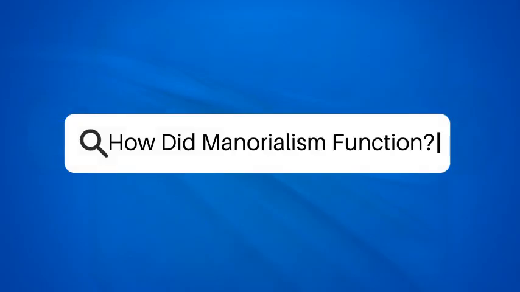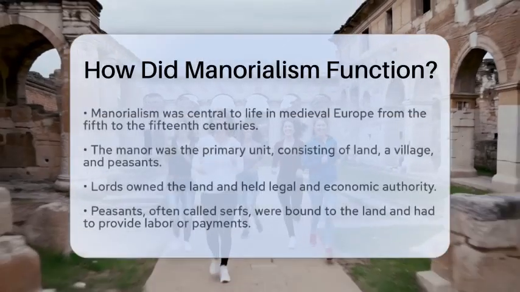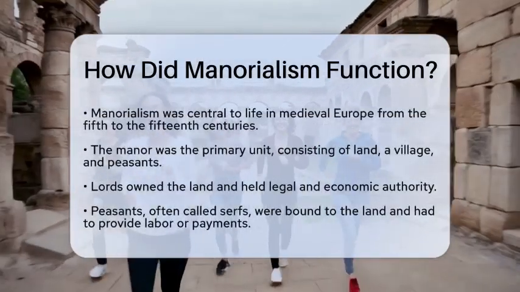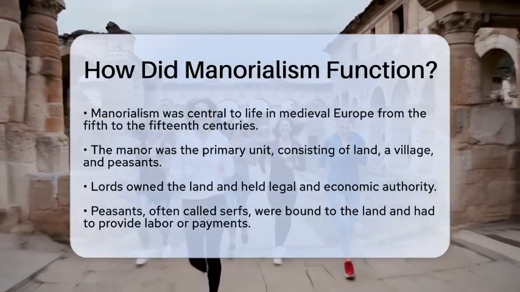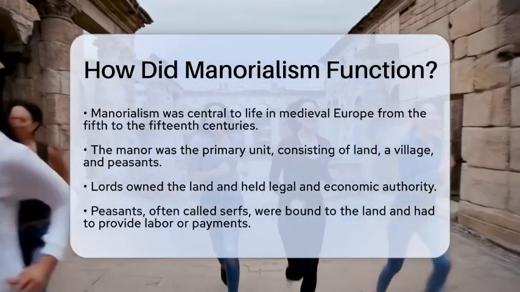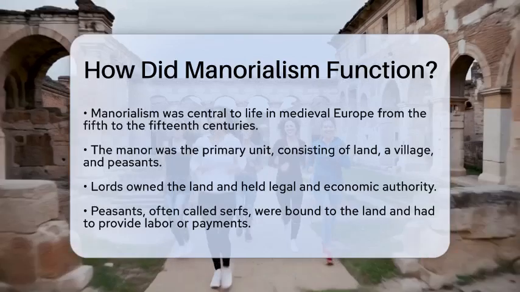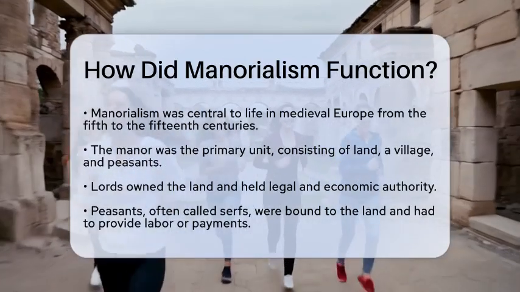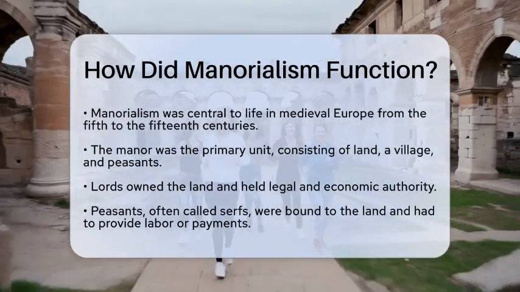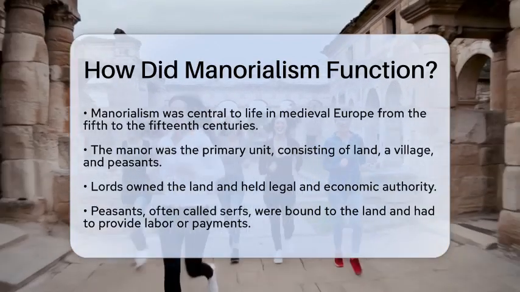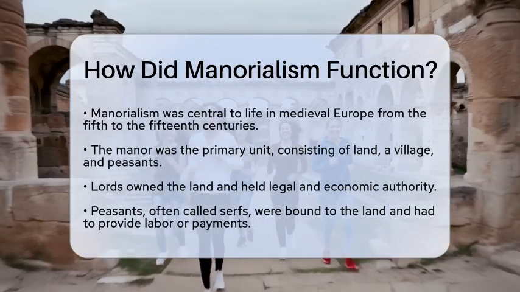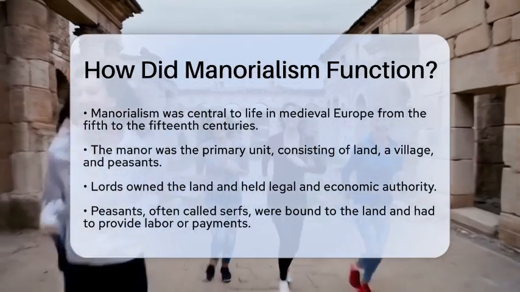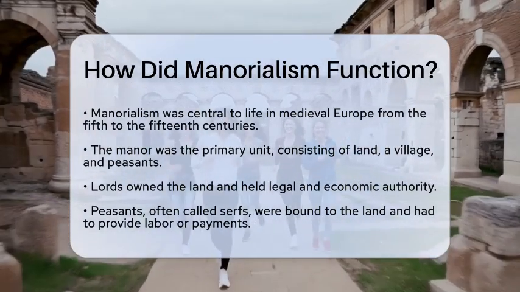How did manorialism function? Have you ever wondered how life was organized in medieval Europe? Manorialism was the backbone of this society, shaping the way people lived and worked from the 5th to the 15th centuries. At its heart was the manor, a lord's estate that included agricultural land, a village, and the peasants who worked the land. This system created a self-sufficient unit that provided food, shelter, and protection for its inhabitants.